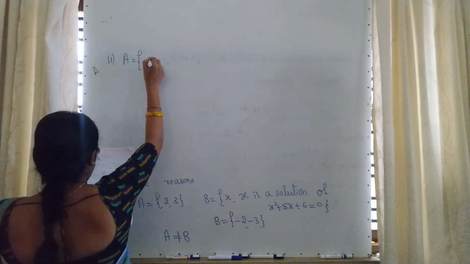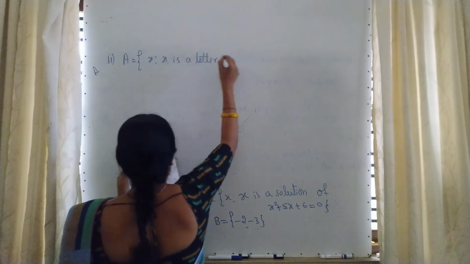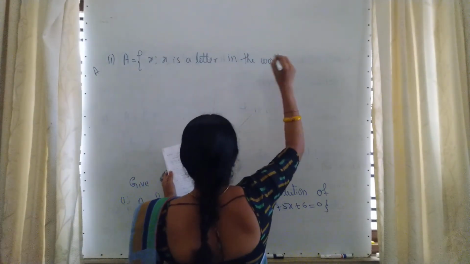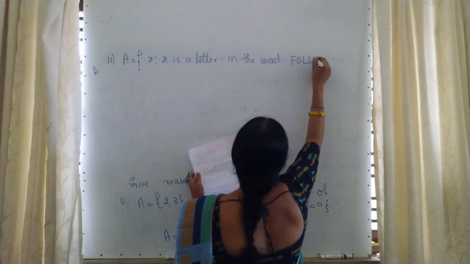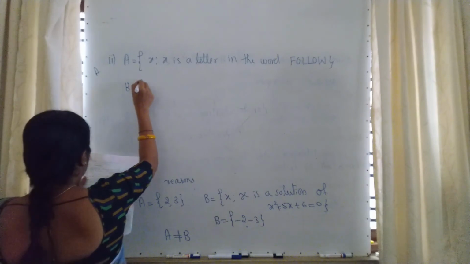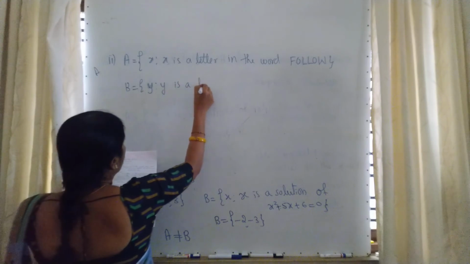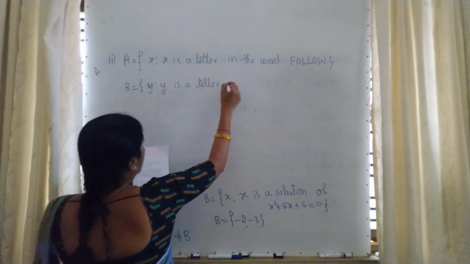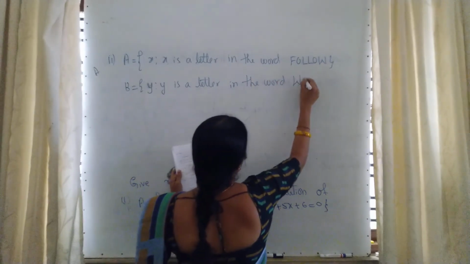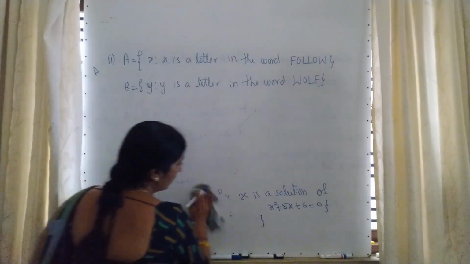A is x such that x is a letter in the word follow, and B is y such that y is a letter in the word wolf. So these are the questions I gave you as an assignment.